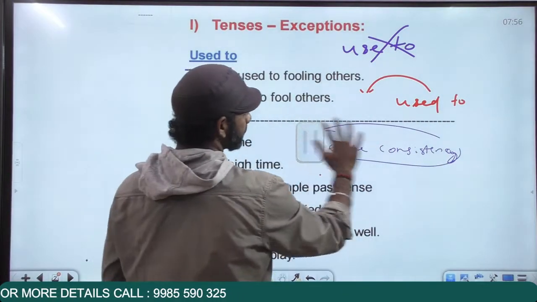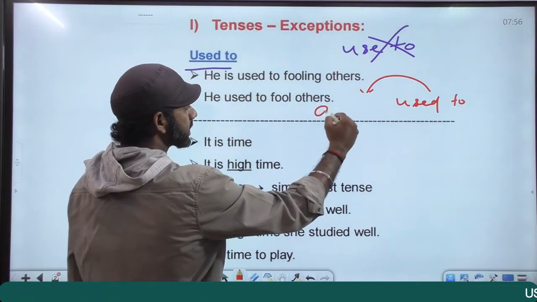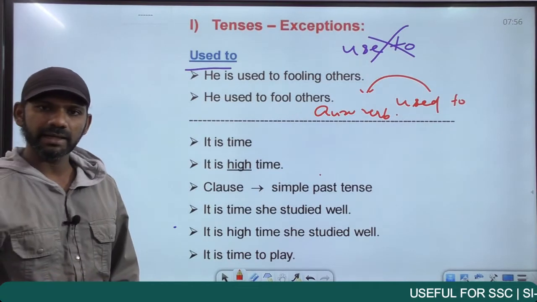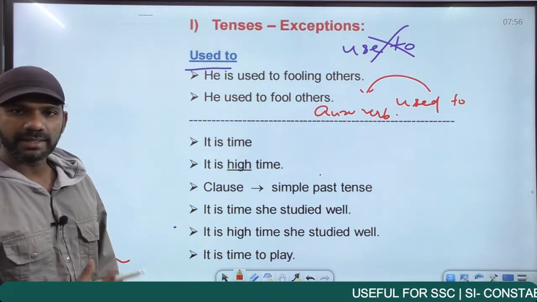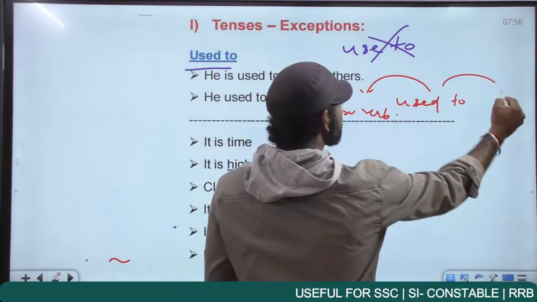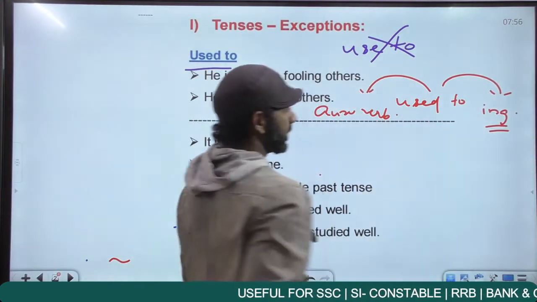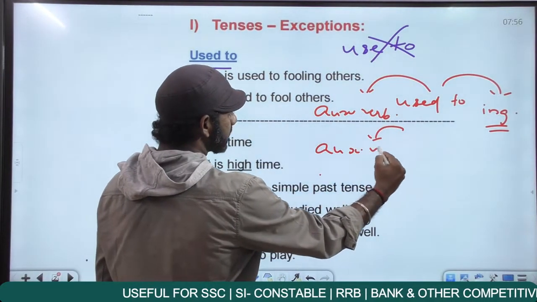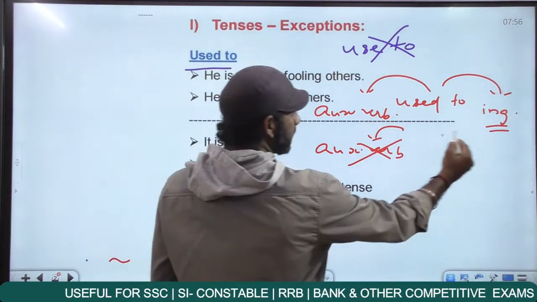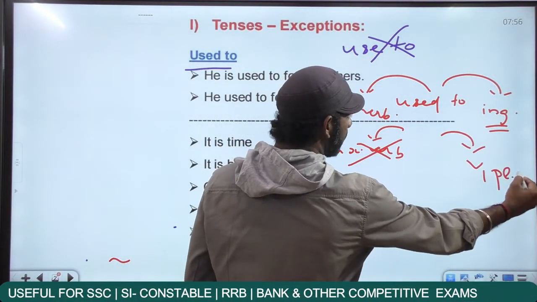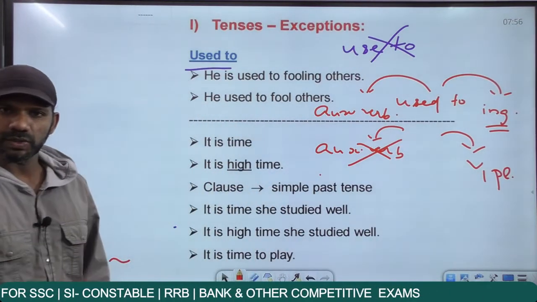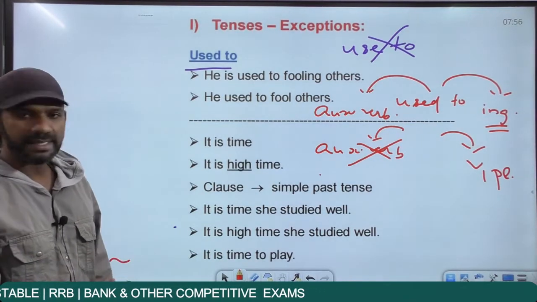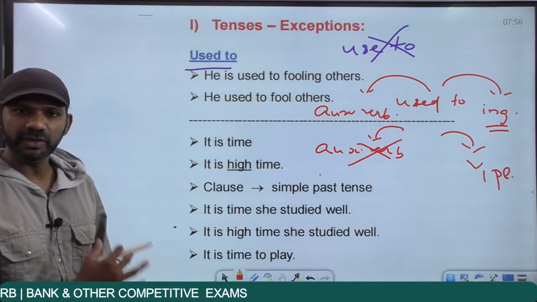Before "used to", if there is an auxiliary verb in front of "used to", you know what an auxiliary verb is: is, are, am, was, were. If there is an auxiliary verb in front of "used to", it will be followed by ing. I'll explain this. If there is no auxiliary verb in front of "used to", it will be followed by V1 plural. There's a rule regarding the usage "used to". When there is an auxiliary verb in front of "used to", it will be followed by ing. When there is no auxiliary verb in front of "used to", it will be followed by V1 plural.